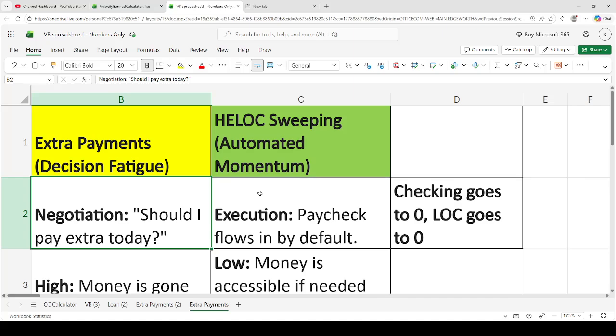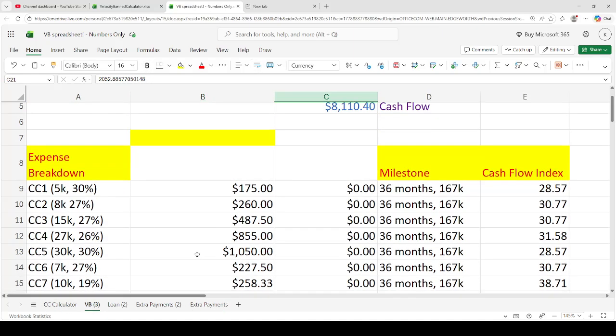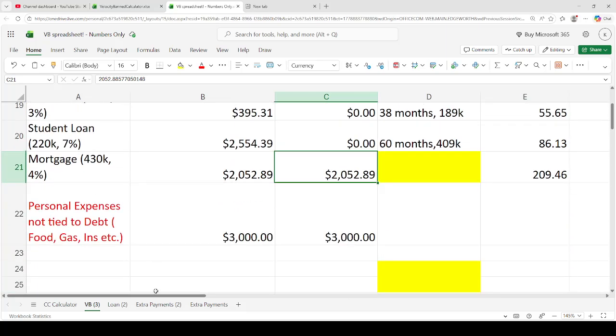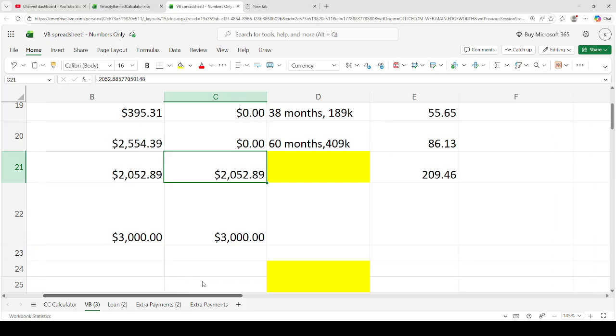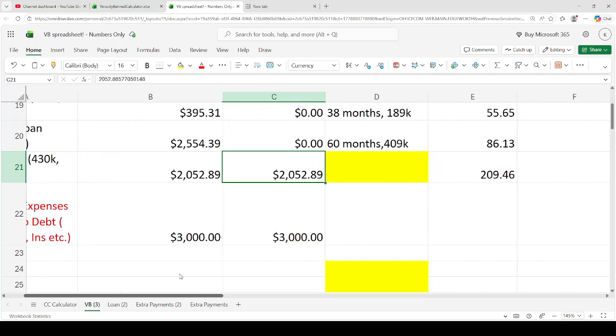Whereas with extra payments, you literally have to decide how much you have to send, and that's a struggle for most people, right? It's actually a struggle for most people. So let me just show you how the sweeping thing works. We used to call it chunking, but I want to come up with a better name, so I'll come up with the better name.